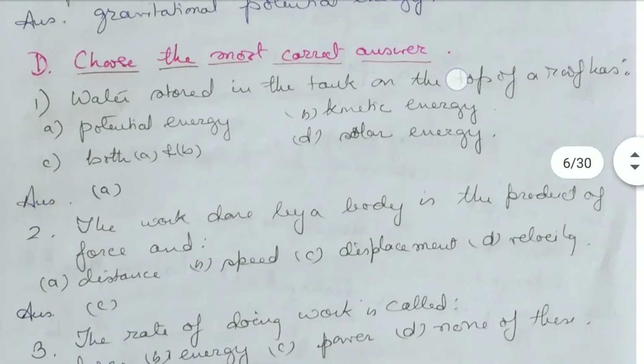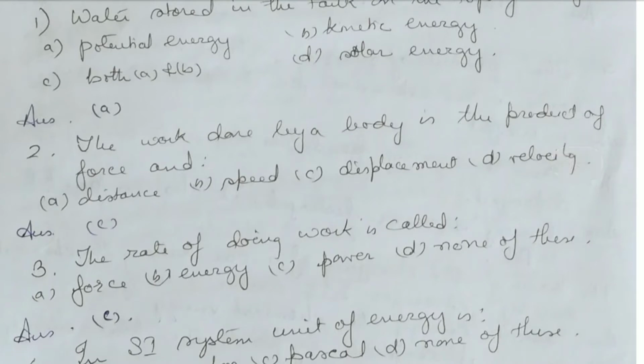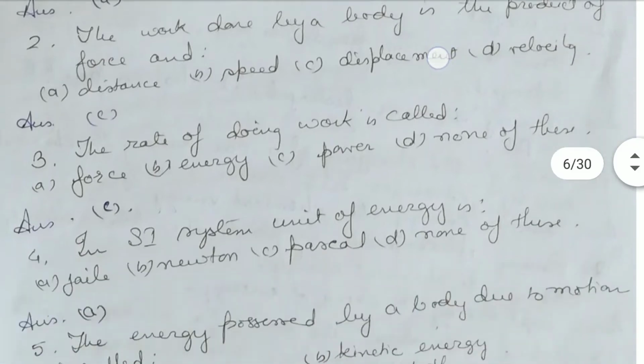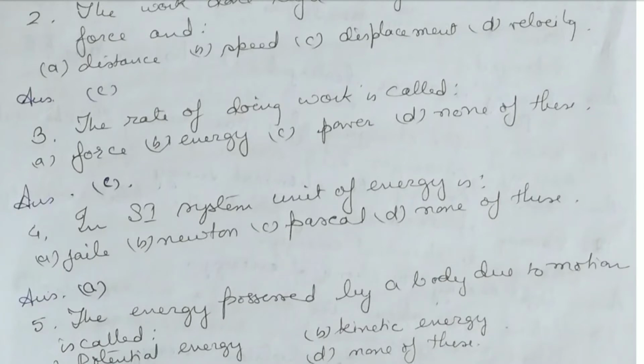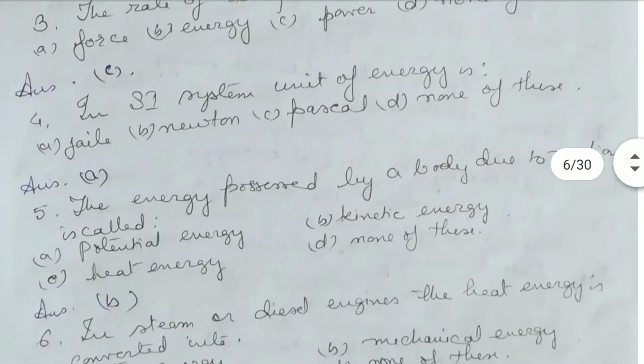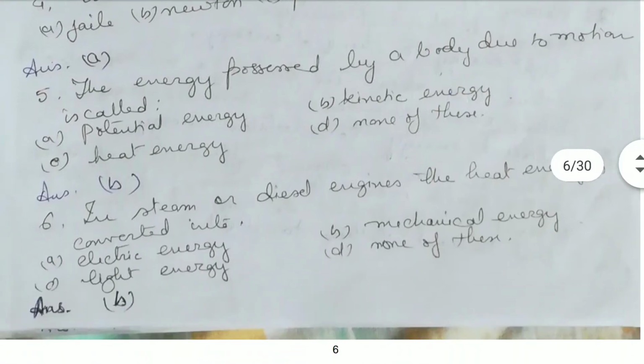Okay, the work done by a body is the product of force and displacement. The rate of doing work is called power. The SI unit of energy is joule. The energy possessed by a body due to motion is kinetic energy. In steam or diesel engines, the heat energy is converted into mechanical energy.